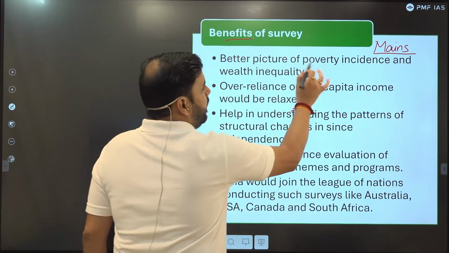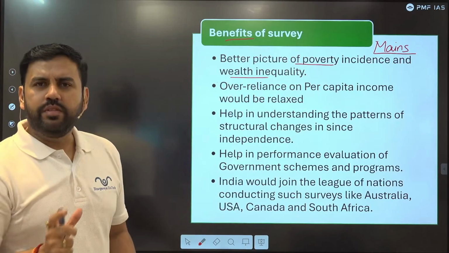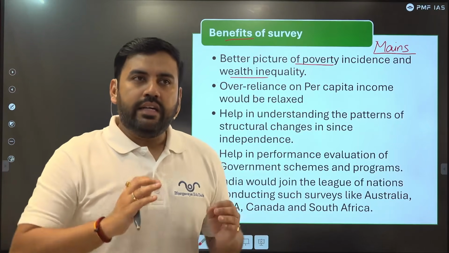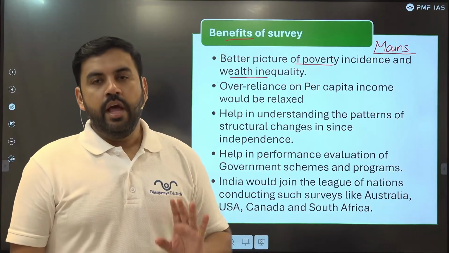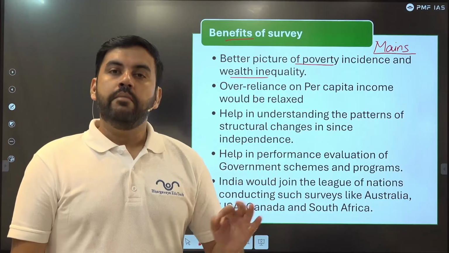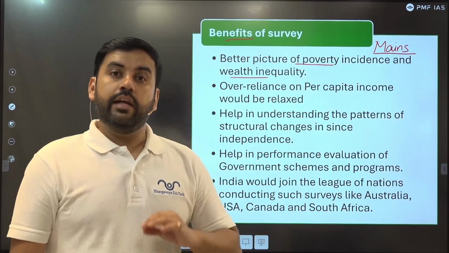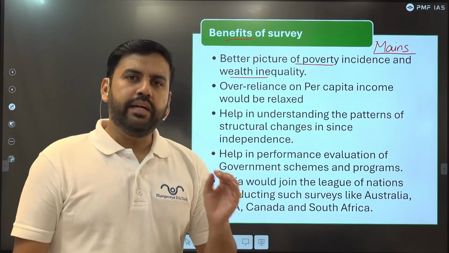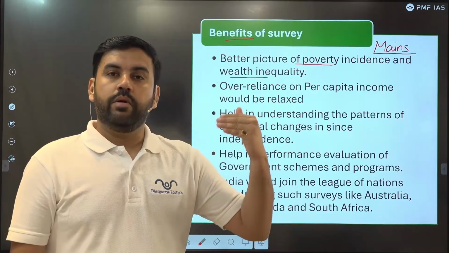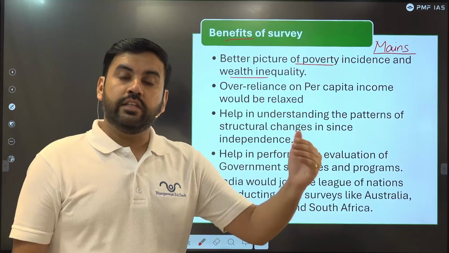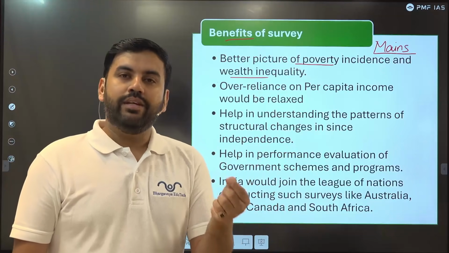Benefit: it will give a better picture of poverty incidence and wealth inequality. That is one of the objectives of this survey, to identify it, because conducting a survey to identify poverty is one of the toughest tasks. Every time in India, poverty has mostly been conducted on paper, or even if it has been conducted, accurate data has always been missing. Whether you talk about the Lakdawala committee, the Suresh Tendulkar committee, or the C. Rangarajan committee, we have always been skeptical about the exact data.